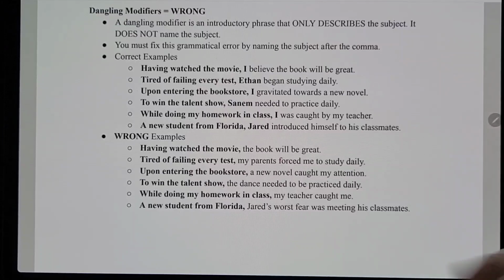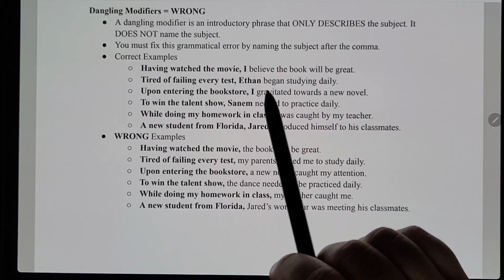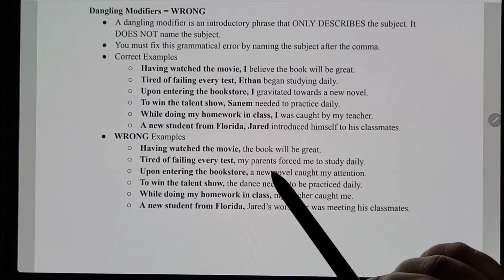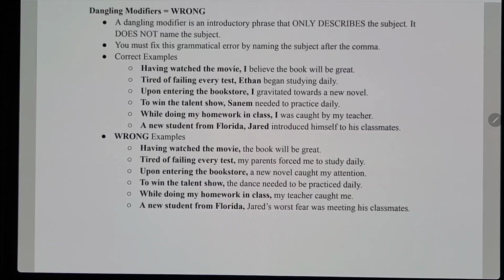Sometimes we talk like the wrong example and we get the gist of what someone's trying to say, but technically it's incorrect because we're not following up that introductory phrase with the correct subject. So to correct it, we would do that. You see some other examples too. Tired of failing every test, my parents forced me to study daily. So it's my parents that are following that clause, but the clause was talking about the student, not the parents. So we have to follow that up with the correct subject: Ethan began studying daily.